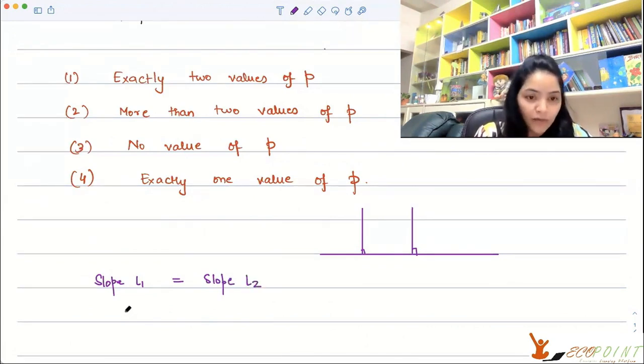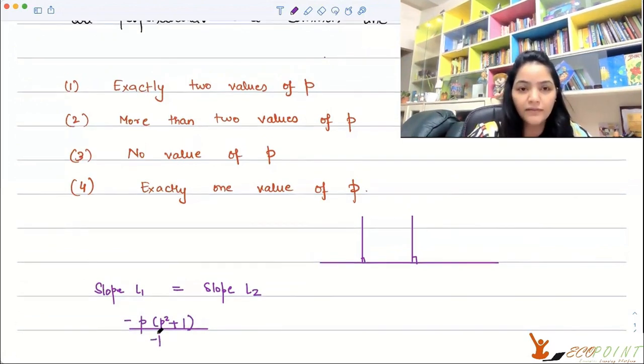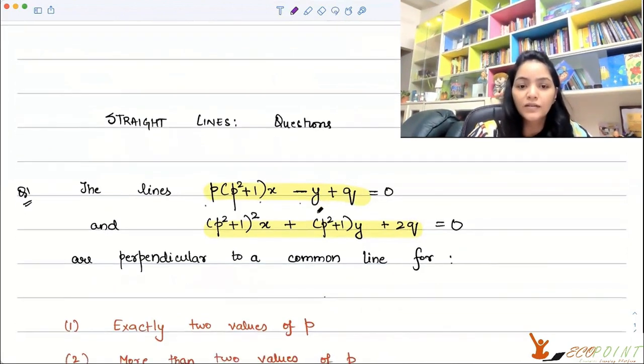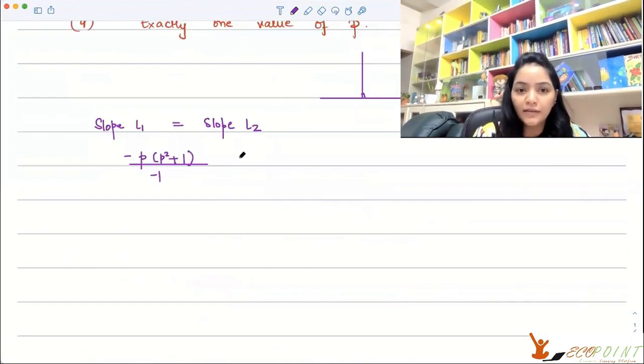Now, the slope of line 1 is minus p times (p squared plus 1) upon minus 1. You can check for yourself. It is minus the coefficient of x upon the coefficient of y, minus a by b.